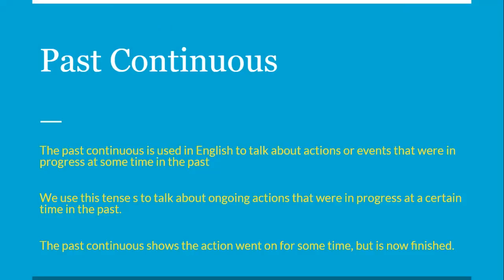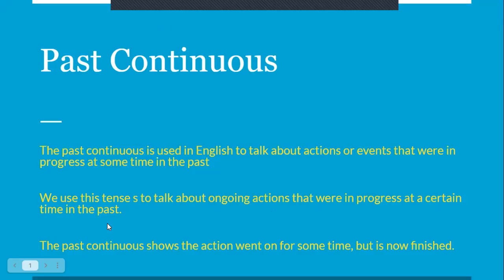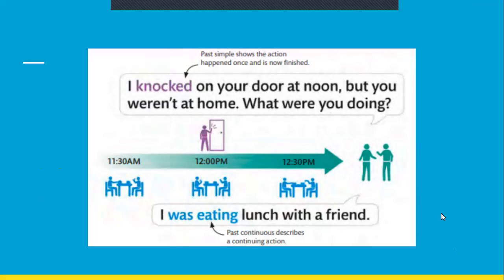We use this tense to talk about ongoing actions that were in progress at certain times in the past. Past में actions जो एक लंबी duration के लिए हुए. The past continuous shows the action went on for some time but is now finished. हो सकता है वो past में ही finish हो गया, हो सकता है वो present में आते आते बिल्कुल present के पास आके finish हुआ हो, लेकिन वो action finish हो चुका है अब.